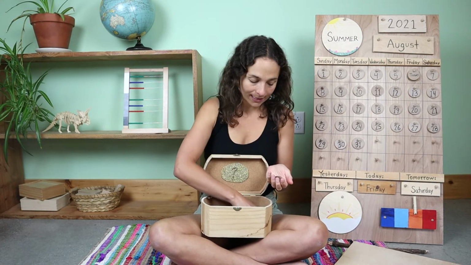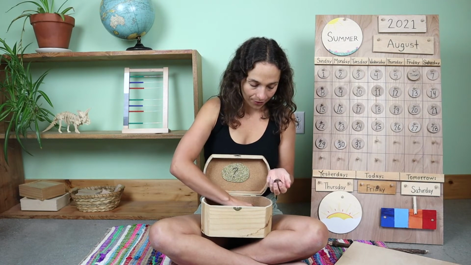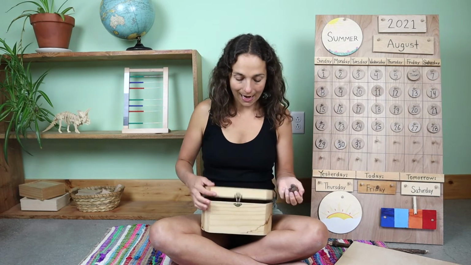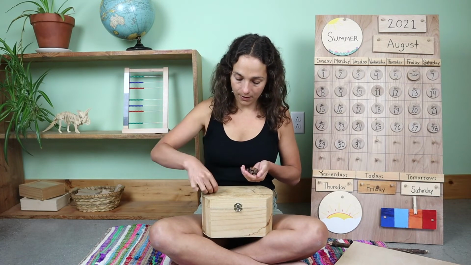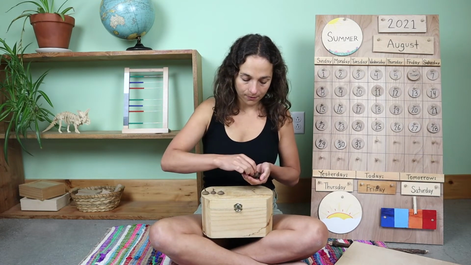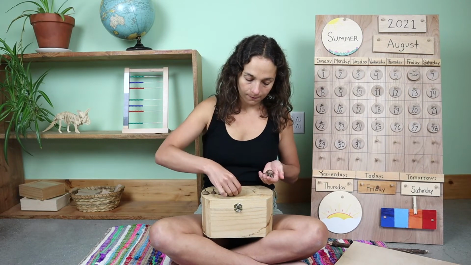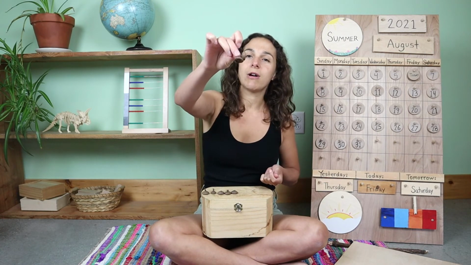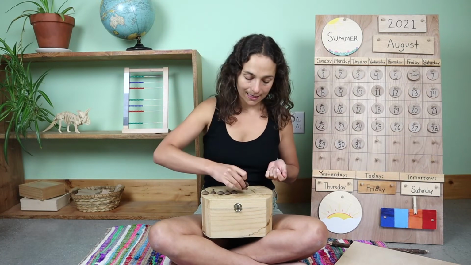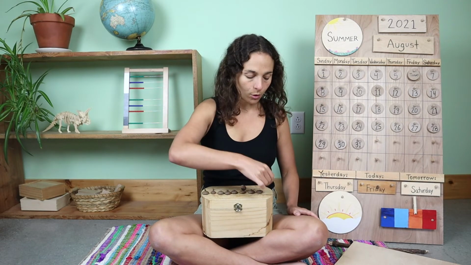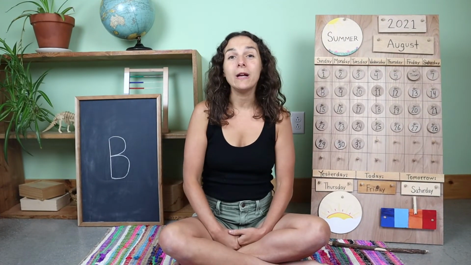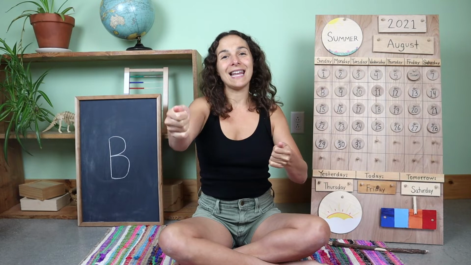We have one more thing to count before we move on to the sign of the week. I have some acorns inside of the number box. So let me gather them all up. And as I count them, I'll line them up across the top so that we can count together. Are you ready? 1, 2, 3, 4, 5. These two are connected, so that would be 6, 7, 8, 9, and one more makes 10. 10 acorn tops.